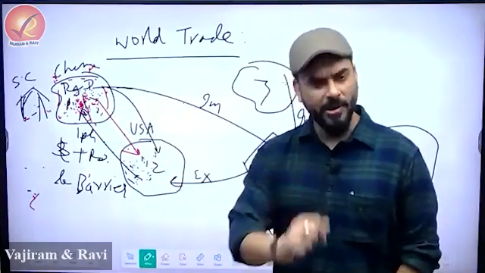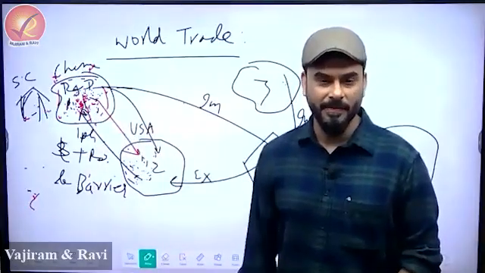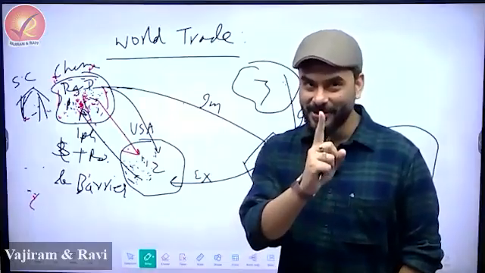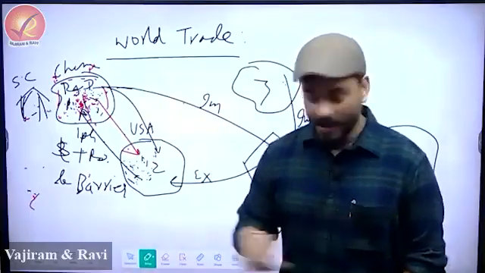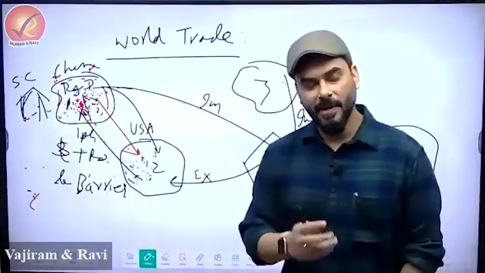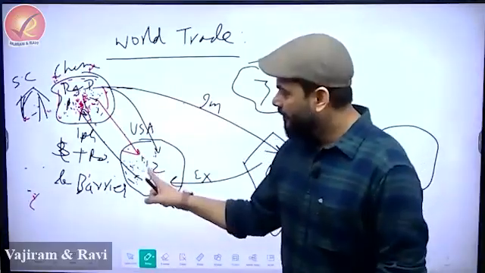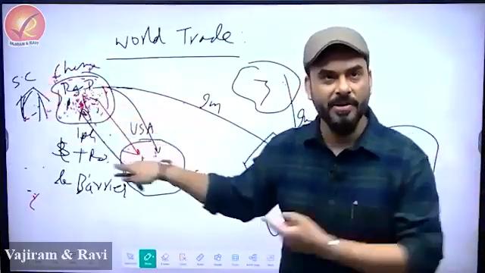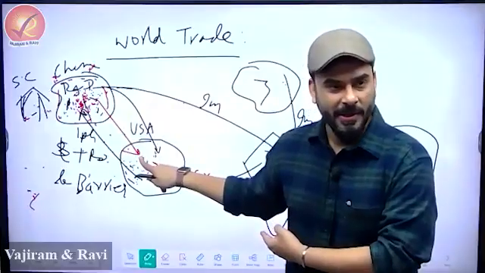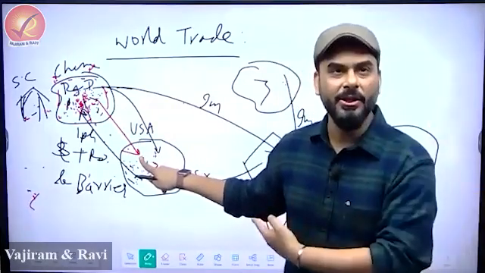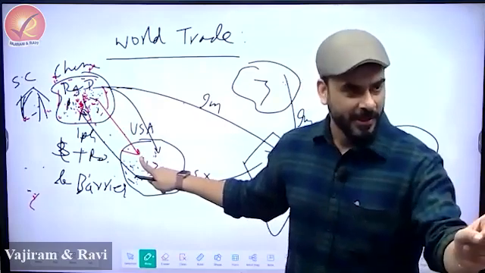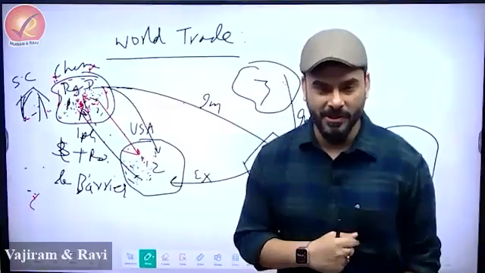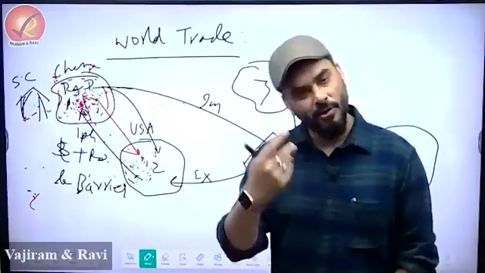Now China said, acha, you are putting import duties. Let me devalue my currency. Right? So what did China do? Devaluation of currency. First China dumped, and when duties were imposed, China said simple, I'll devalue my currency. Which means, if you send $1, I'll send you this much of steel. What is the intention? Intention was to shut down the US factories. This was the target. The target was to shut down the US factories, shut down the Canadian factories, so that China would dominate in terms of steel. Yeah, eliminate the rivals. Absolutely, good use of words. They didn't want to beat the competition. They wanted to eliminate the competition.